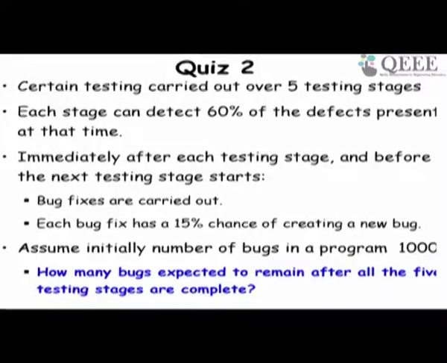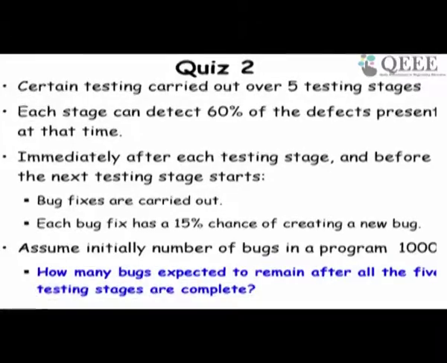How do we do this? Can anybody attempt? We are using 5 testing stages. Each stage is 60% efficient, detects 60% of the defects present at that time, 40% escape. But then those 60% you detect, they have to be fixed.